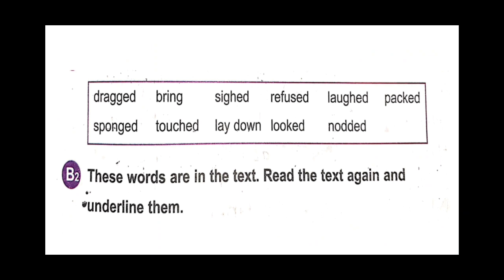First of all, read these words: dragged, bring, sighed, refused, laughed, packed, sponged, touched, lay down, looked and nodded. Now read the lesson and underline these words which are in the box. This is your homework. Underline these words with the help of pencil in your vision book.